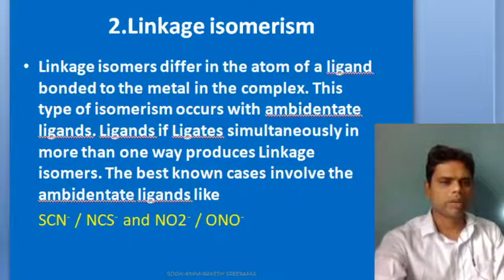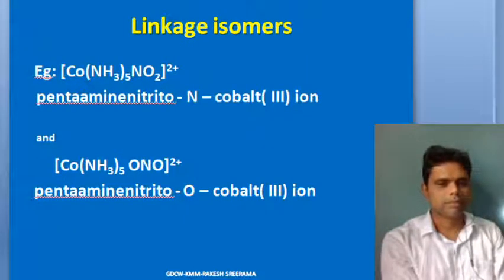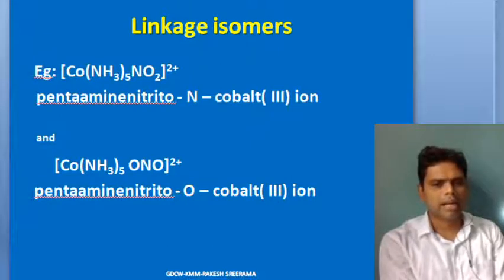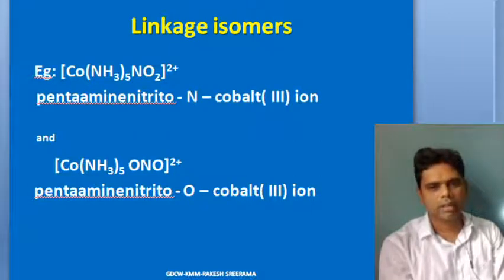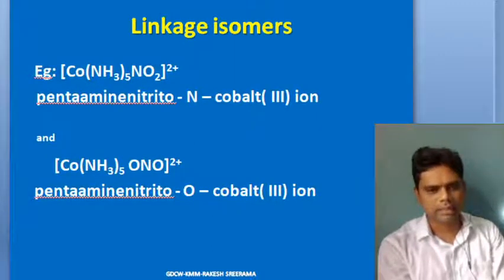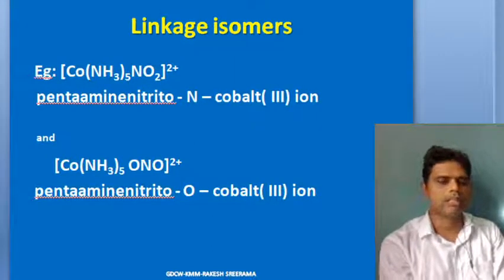So from that we can quote one or two examples like this. In this case, pentaamminenitrito-N-cobalt(III) ion. Here the III indicates what? Oxidation state, not the charge. So NO2 minus, cobalt plus 3, total charge is plus 2.